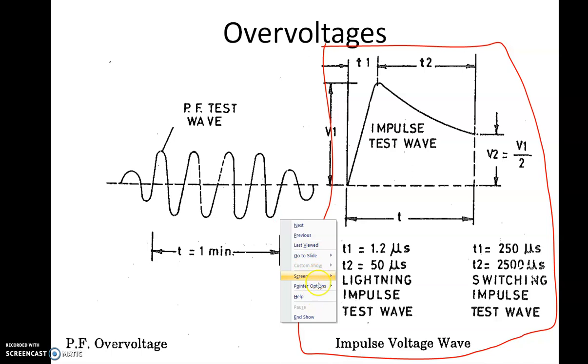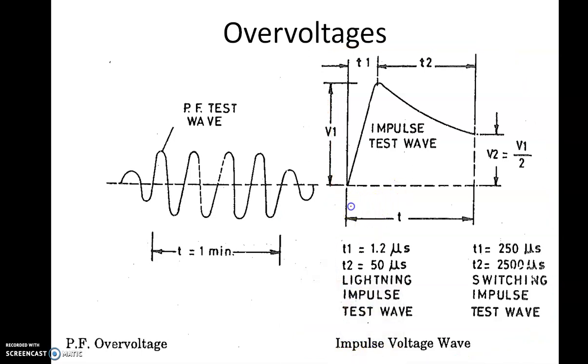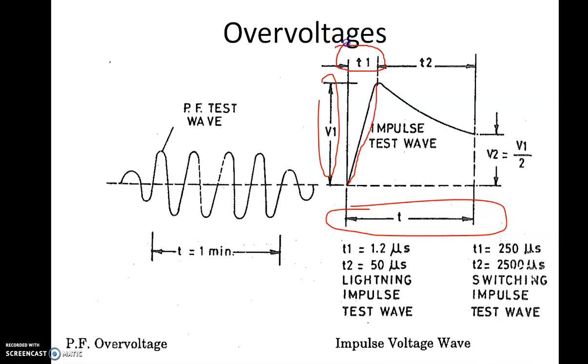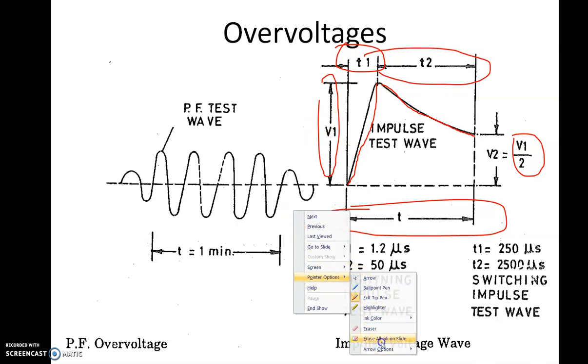Here on the x-axis we have time and on the y-axis we have voltage. As you see, the voltage rises from 0 to a peak value in time t1. In a duration of time t1, the voltage rises from 0 and reaches the 100% peak value. Then from this time t1, the voltage starts reducing, and the voltage reaches its 50% value, that is V1 by 2, in time t2. So this is the standard waveform which is used to define the impulse wave.